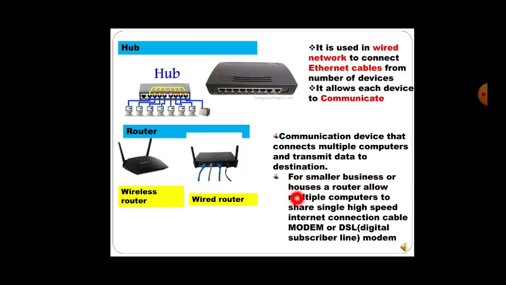For a smaller business or house, a router allows multiple computers to share a single high-speed internet connection through a modem or DSL modem. DSL is the digital subscriber line modem, or it is just a modem.